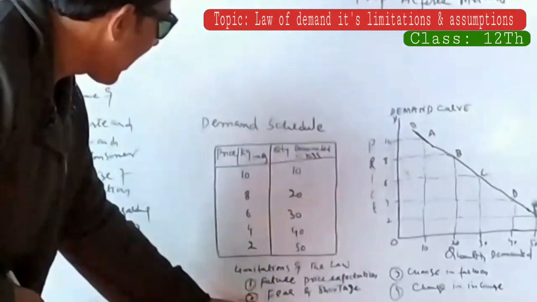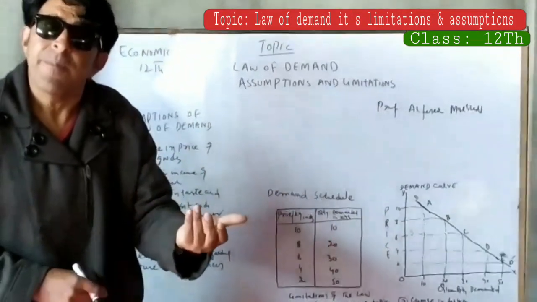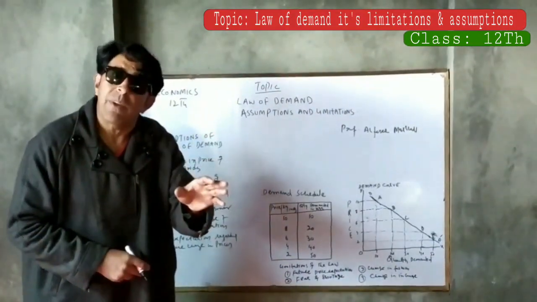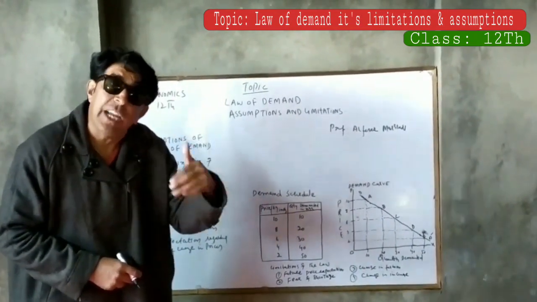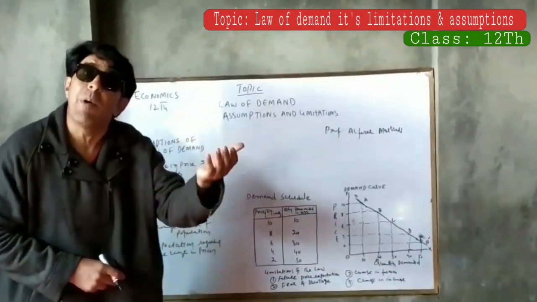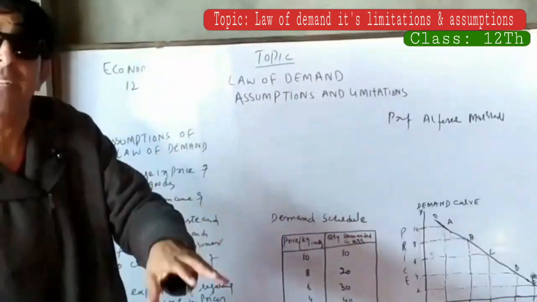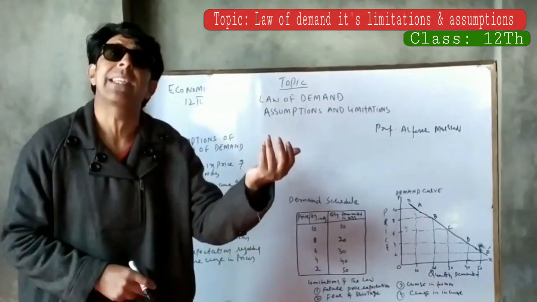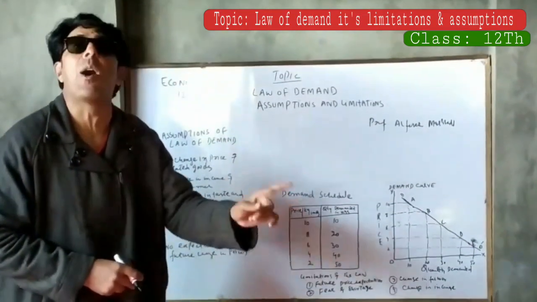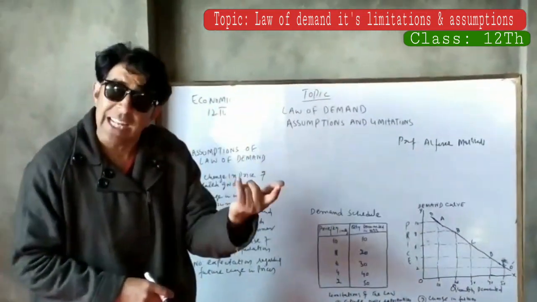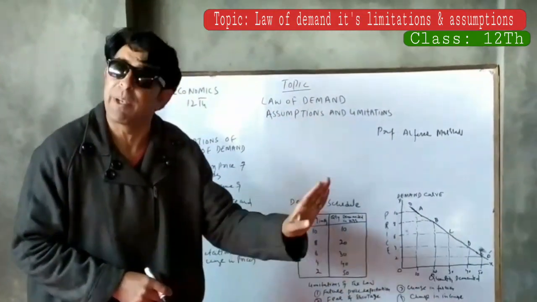Similarly, one more, fear of shortage in near future. This is again a limitation, that when a consumer feels that the supply of the commodity is going to be short in near future, he has a fear. So he tries to demand more at present, even if the price is high. So there should be no shortage in the quantity of the commodity. Then the law of demand is applicable. If the consumer feels that the quantity of a commodity is going to be short in future, he demands more at present. Law is not applicable.